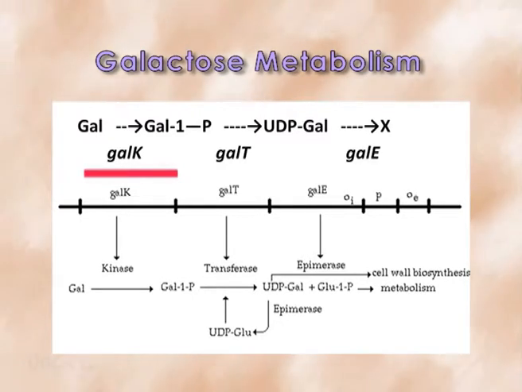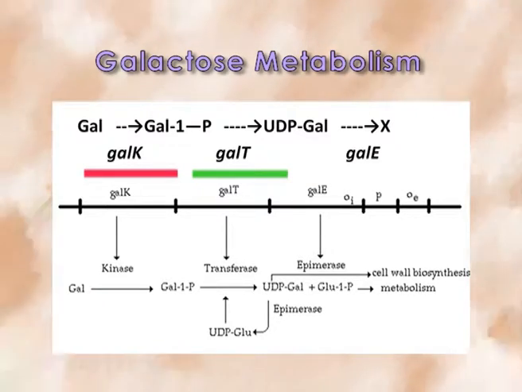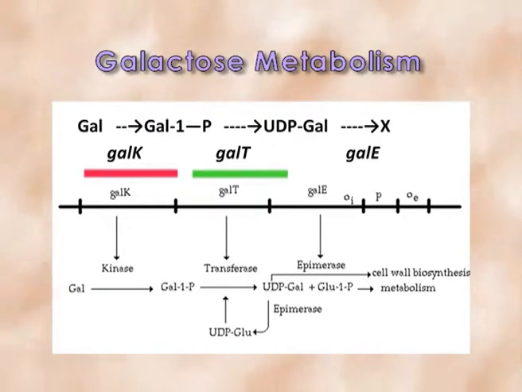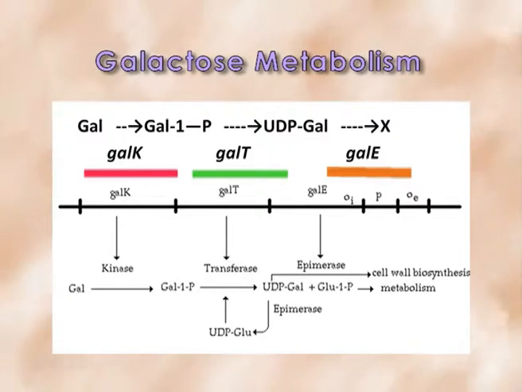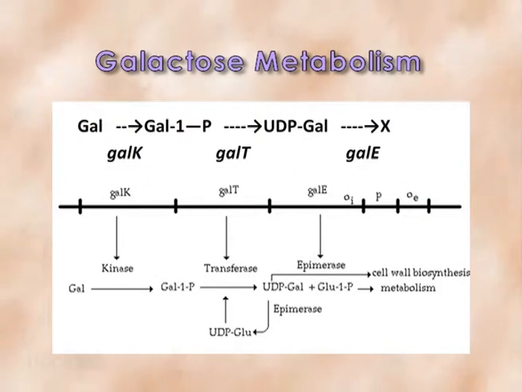But in the galT minus mutant, it was found there is accumulation of radiolabeled galactose 1-phosphate. But in the galE minus mutant, we can find not only 14C galactose 1-phosphate but also UDP-galactose accumulated. In this way, that helped to elucidate the total pathway.